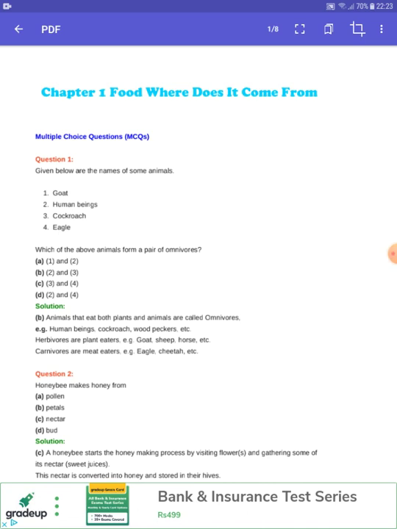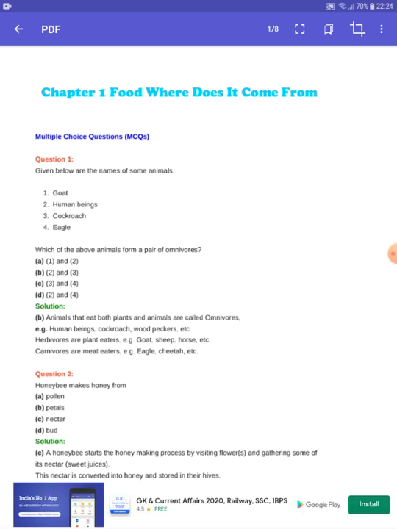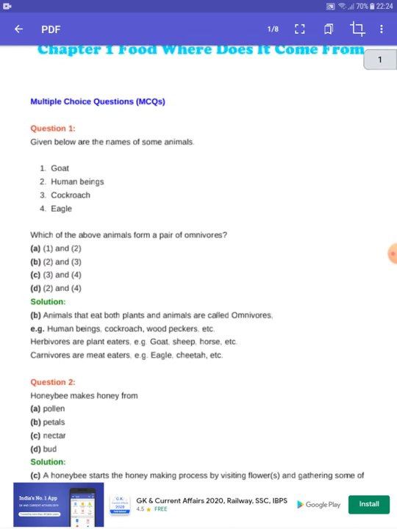So guys, we have already discussed a lot of chapters in different subjects for different classes. Today we'll discuss the example solutions of the chapter Food: Where does it come from? Actually, this is a chapter of class 6. So guys, let's start.